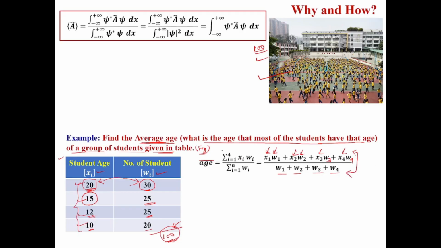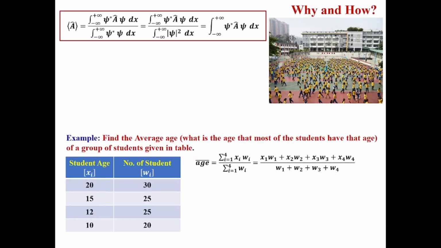This mathematical expression can be written in summation format. Here there are 4 different ages, so i varies from 1 to 4: the sum of xi omega i divided by the sum of omega i, with i equal to 1 to 4.